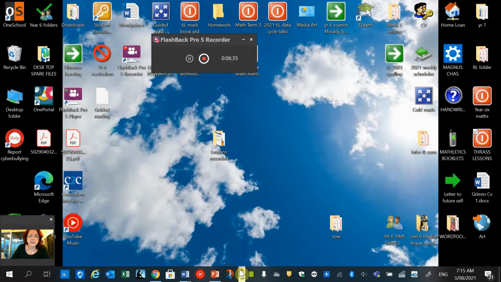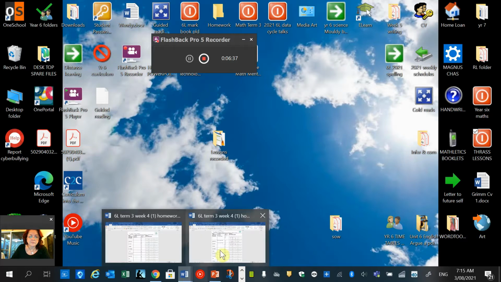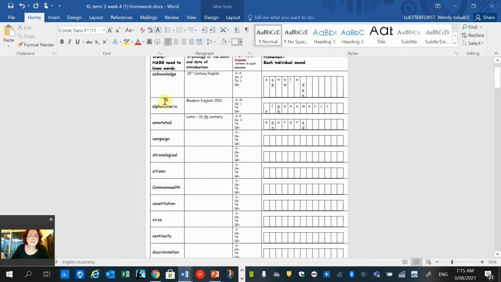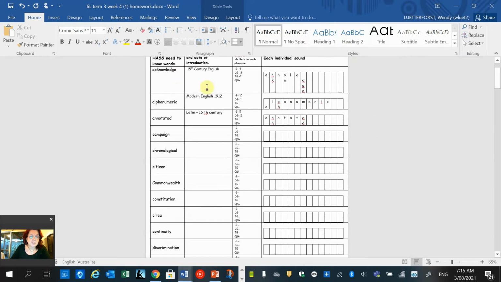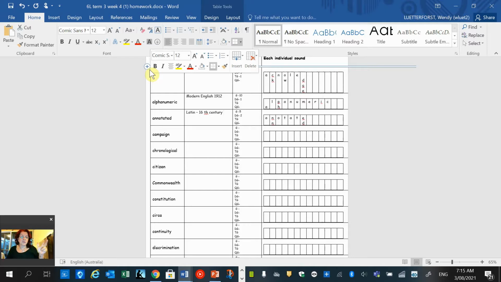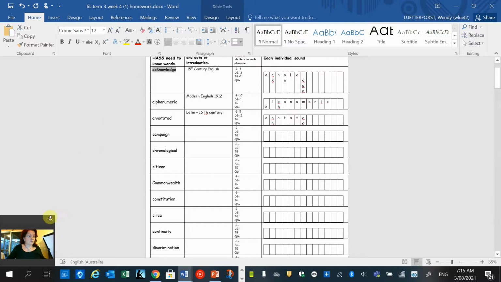Okay, looking at our spelling words. Now as I said, you can just fill this sheet out and I'll show you how to do it. I sort of started doing it to show you. So acknowledge, let's sound that out. Acknowledge. A, k, n, o, l, e, j. So 7.